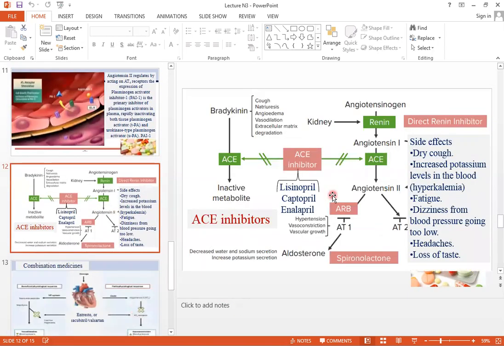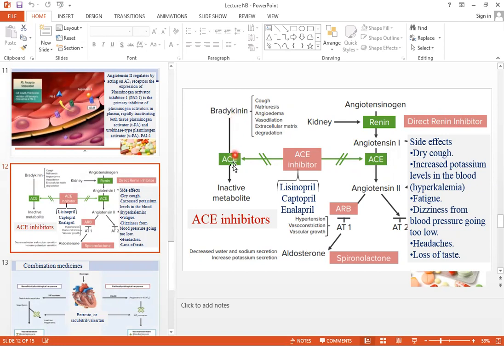Then we have this flow chart. Renin comes from the kidney, and angiotensin 1 goes to angiotensin 2. We further divide into AT1 and AT2, and AT1 leads to aldosterone. Here is the bradykinin, which causes cough, vasodilation, and extracellular matrix effects.